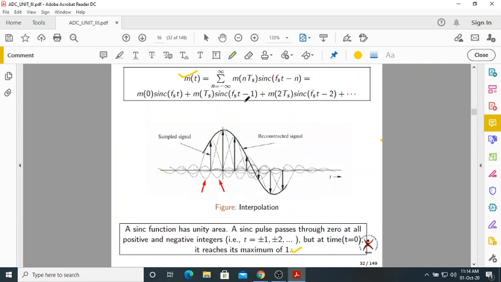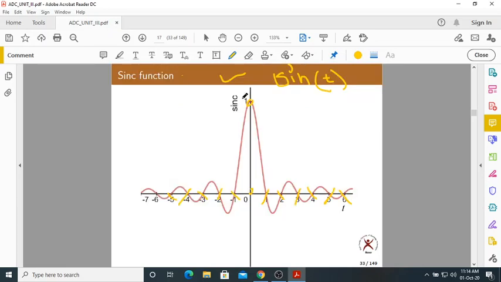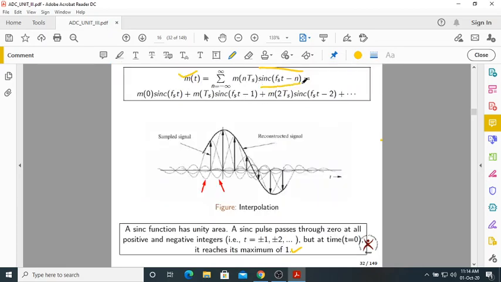Why? Because here, what does m of t contain? Shifted versions of sinc pulses, multiplied with m of nTs. Can you tell me what the m of nTs are? I told you already. Suppose n equal to 0, what do you get? m of 0 into sinc(Fs t). What is m of 0? It is the sampled value at t equal to 0. What is m of Ts? It is the sampled value at t equal to Ts. What is m of 2Ts? It is the sampled value at t equal to 2Ts.